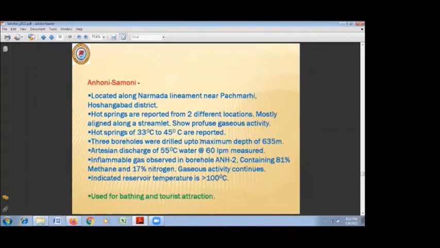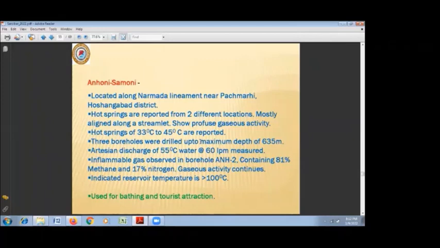Actually, GSI has drilled 2 to 3 boreholes here. One of the boreholes was quite deep, nearly 700 meters deep, and it started discharging water of 55 degrees centigrade at around 60 LPM. And this flow is still continuous for last more than 20 years.